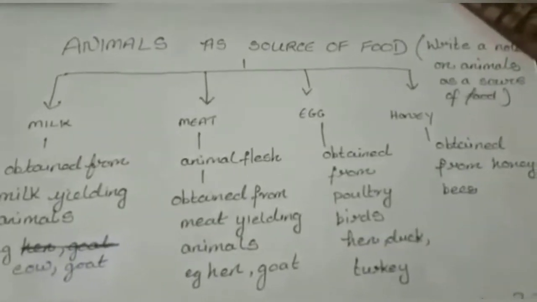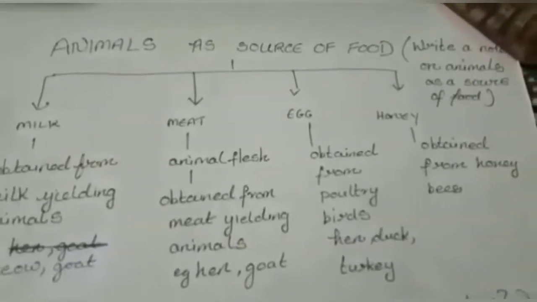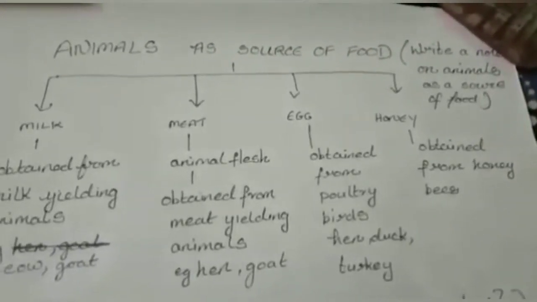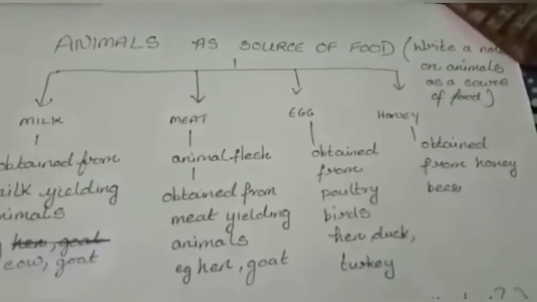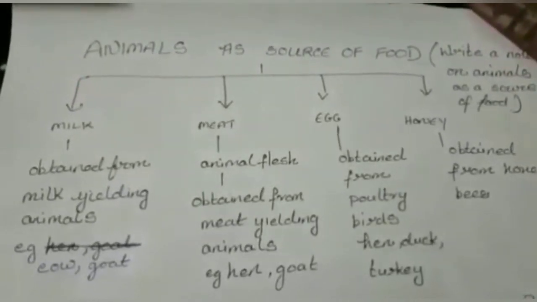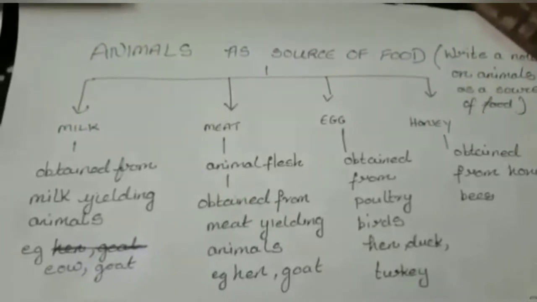Now come to the next topic, animals as a source of food. Here there is a question in your exercise about writing a short note on animals as a source of food. You can write it this way. The sources of food we get from animals are milk, meat, eggs and honey.